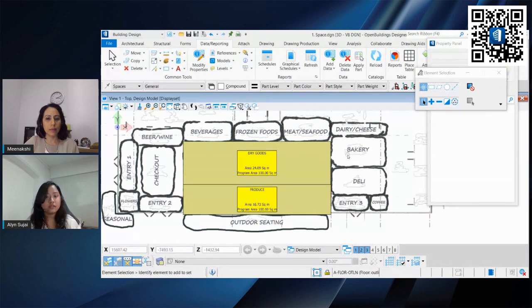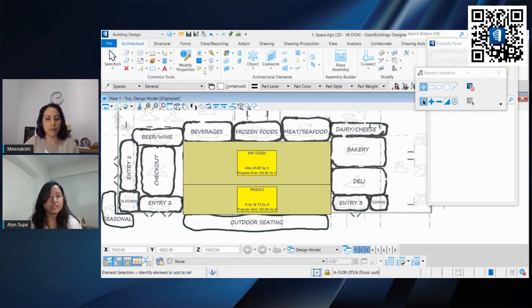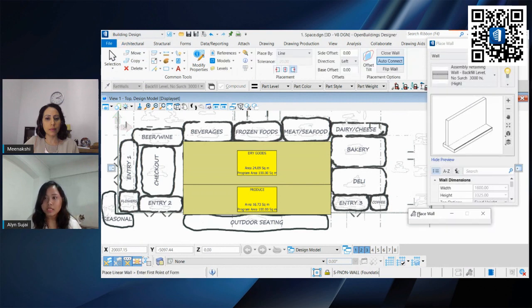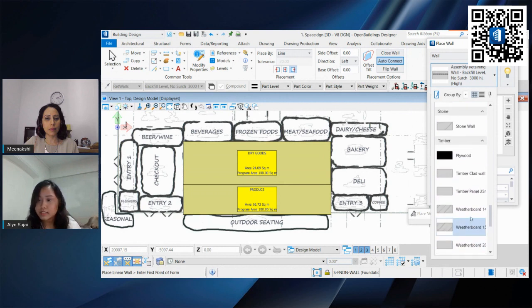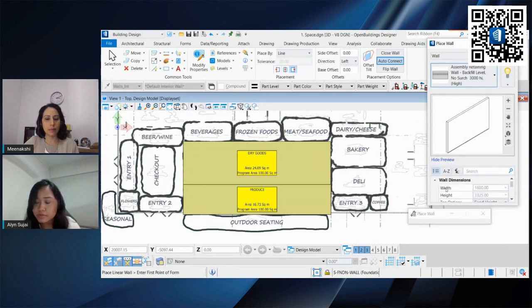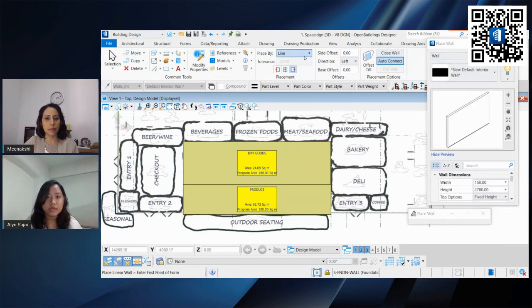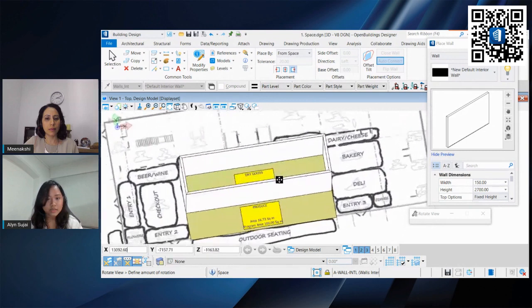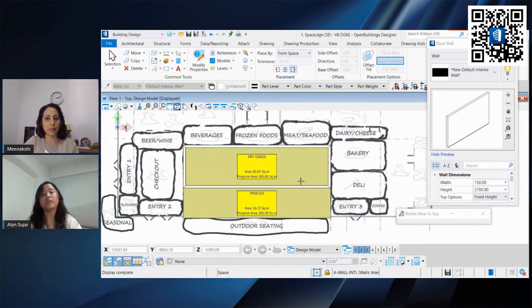So what if you want to go one step further and create your walls out of these spaces? What we can also do in Open Buildings is go under walls and place our wall using this space. Let's choose maybe the new default interior wall. What we can do is select from space. Let us create one within our space tool. Go back. Now we have our wall created based on our dry goods. So this is all again from sketches, making use of what we have.